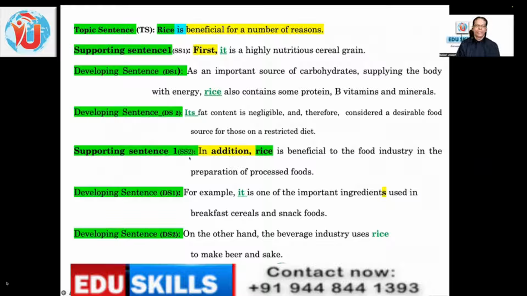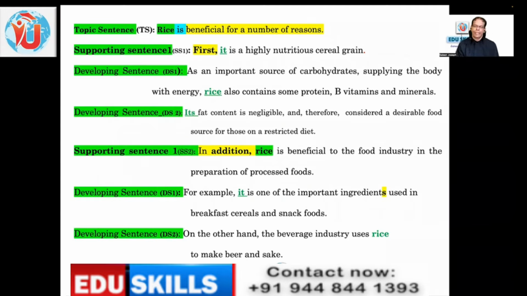Then you have supporting sentence 2. Sorry, there is a mistake. This is supporting sentence 2. And in addition, see, there is a transition signal. Here there was first, here in addition. This should be there. This is one of the aspects that you have to practice in your writing letter as well.